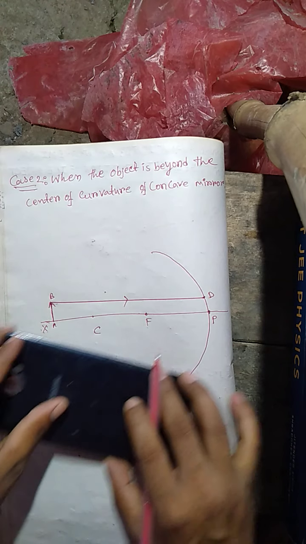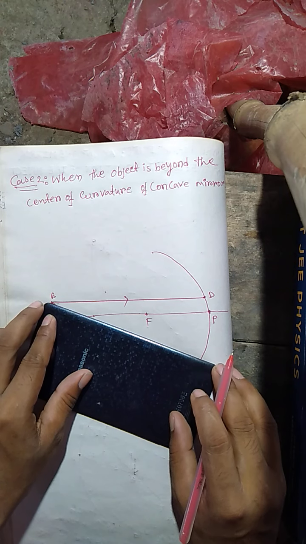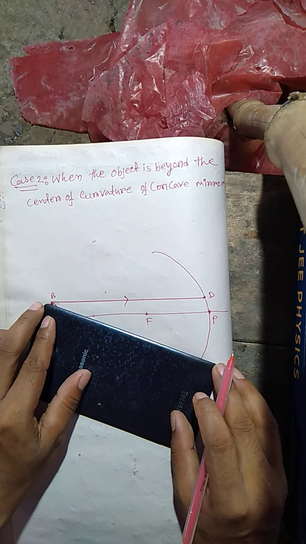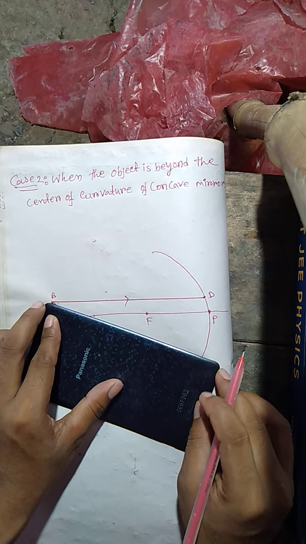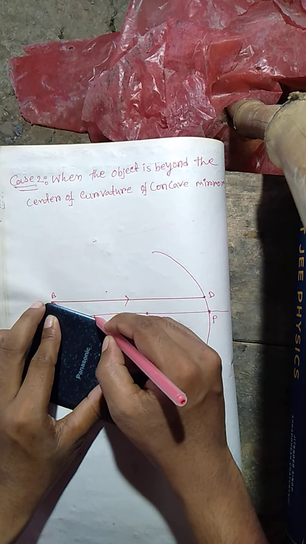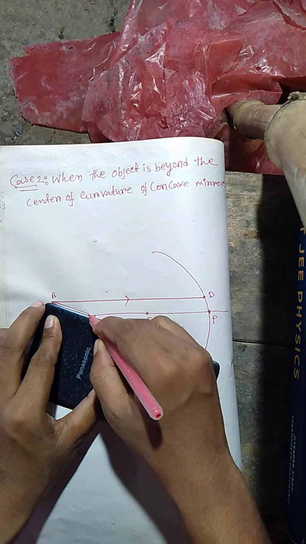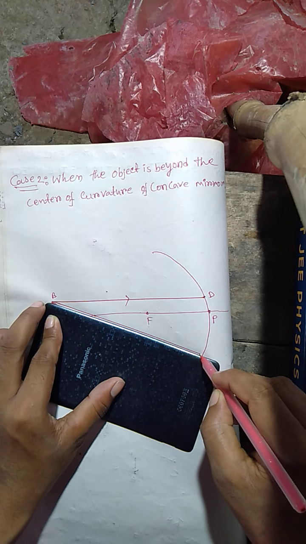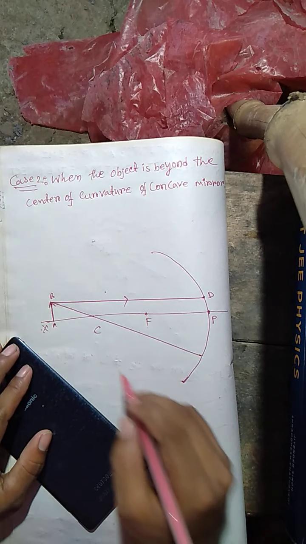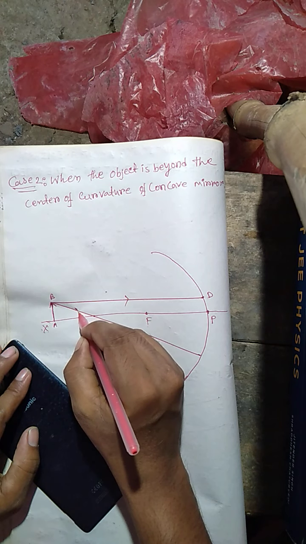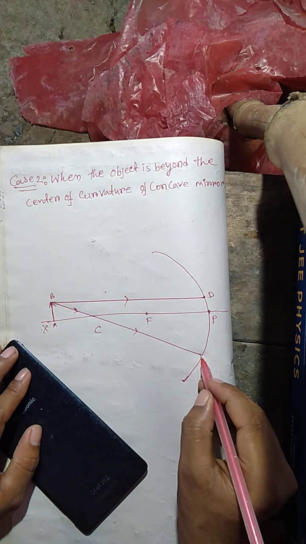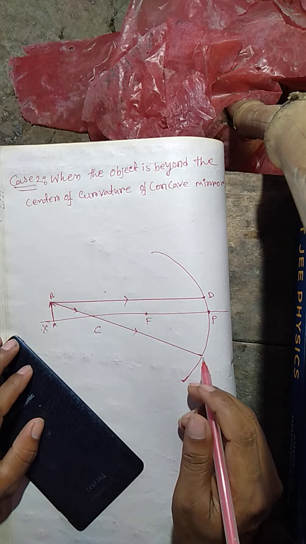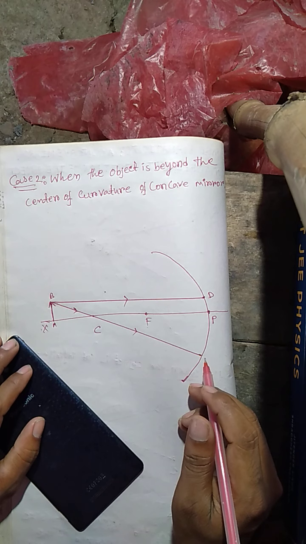And let us consider another ray, which falls on the concave mirror after passing through the center of curvature, because the center of curvature is the nearest point to the object. Here you can see that the center of curvature is the near point to the object. So another ray must pass through the center of curvature. Let us discuss what the reflected rays are, and at which point the reflected rays will meet.